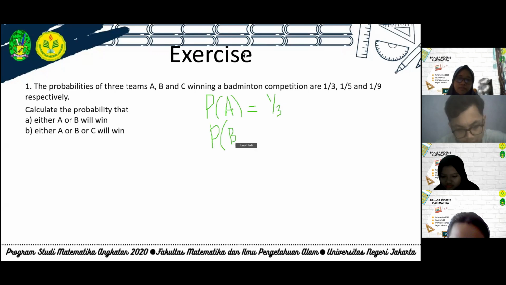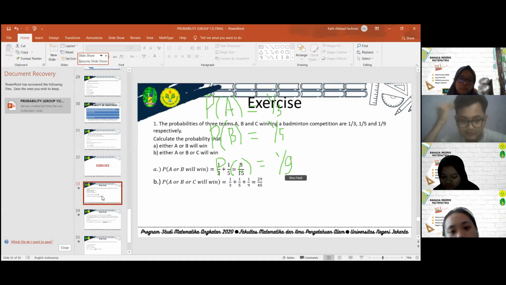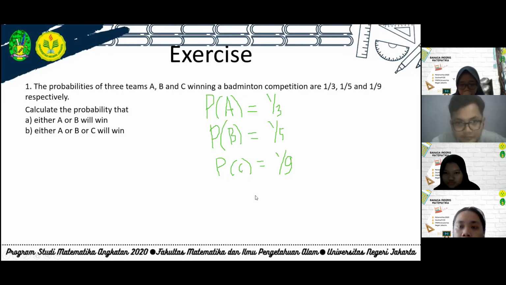Probability of B is a fifth, and let's say PC equals a ninth, like this. Arya, Rustam, or Rafli, can we write from the information like this? Let's say PA equals a third and so on. Yes, sir. Like that. Okay.